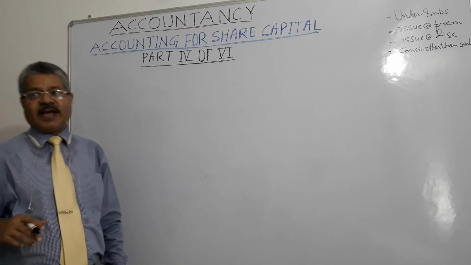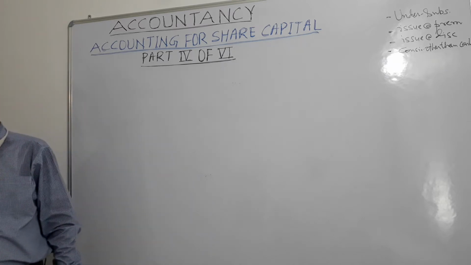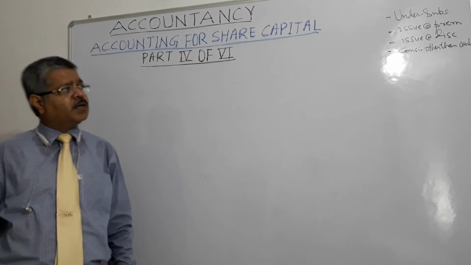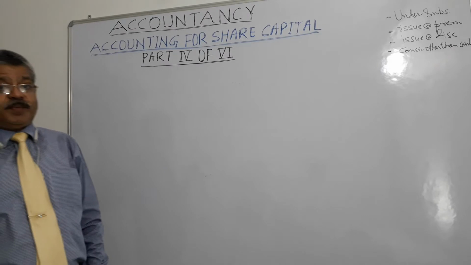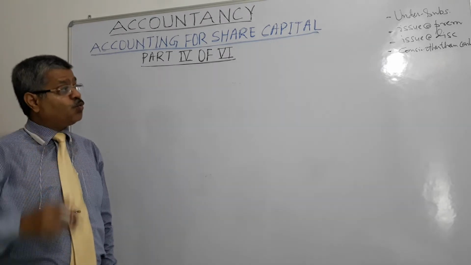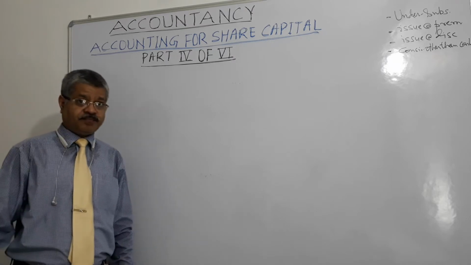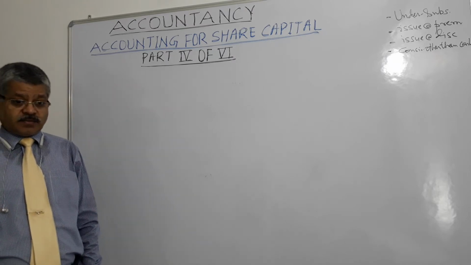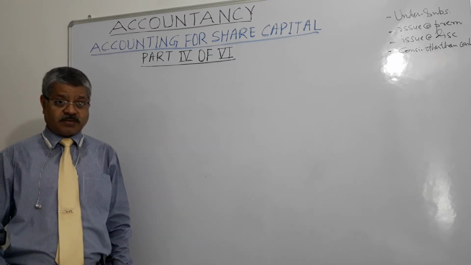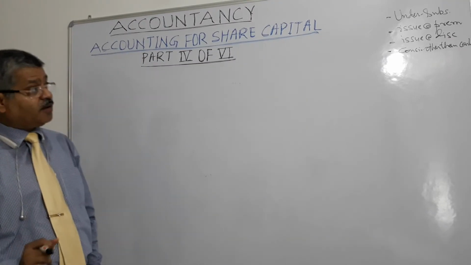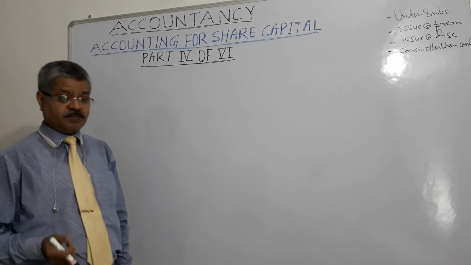Issue of shares at discount. What do we do in that? Suppose a share is of nominal or par value of 100 rupees. It is issued at 98 rupees. So 2% discount. It has been issued at 2% discount. Generally, it requires permission and approval of the board in the general meeting of the company to issue it.